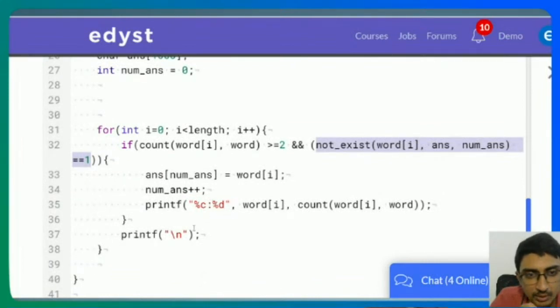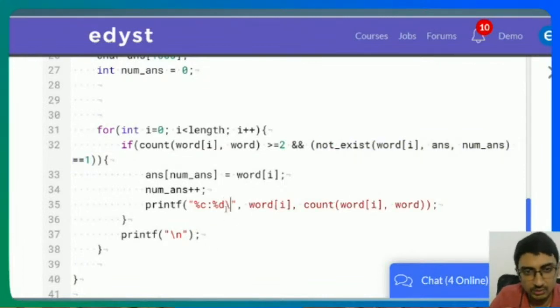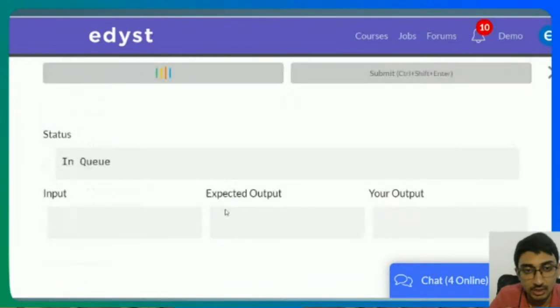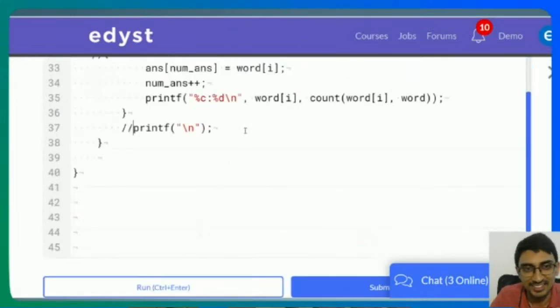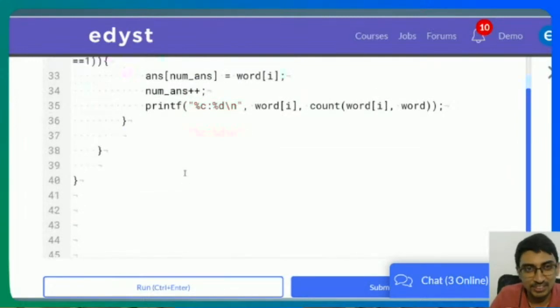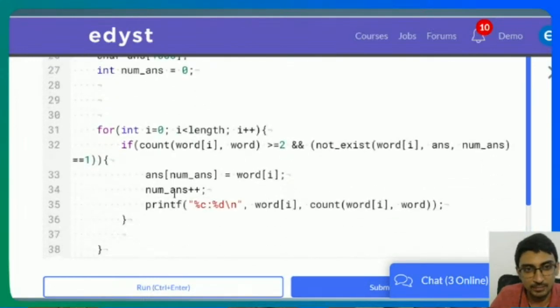Printf this, and then I'm printing \n here. So I just print \n here itself instead of waiting. That actually doesn't make sense. Yeah, we again missed the edge case. All right, cool. We missed the edge case again, but some test case should have passed. Yeah. Right. Okay.